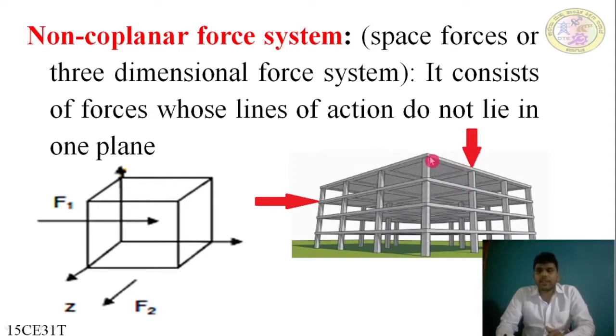If we consider this portion as one plane, and this slab portion as another plane, they are in different planes. These two forces in red color are non-coplanar forces acting on the building. Thank you.